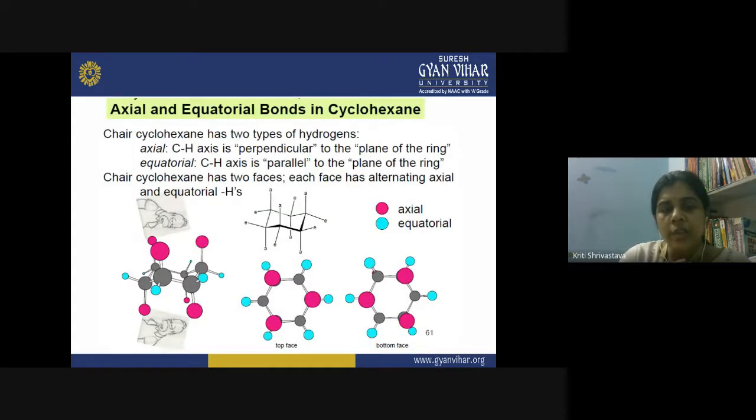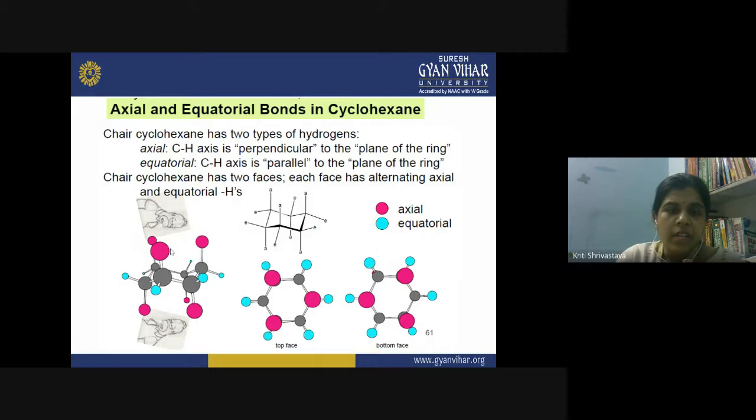So, how will you identify the axial and equatorial bonds in cyclohexane? When you have a chair-like conformation of cyclohexane, it has two types of hydrogen. First, in the axial, the C-H axis is perpendicular to the plane of the ring, and equatorial, in which the C-H axis is parallel to the plane of the ring. Actually, cyclohexane has two faces. Each face has alternating axial and equatorial hydrogens.